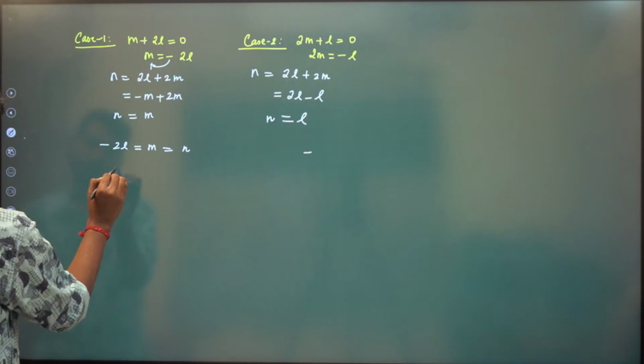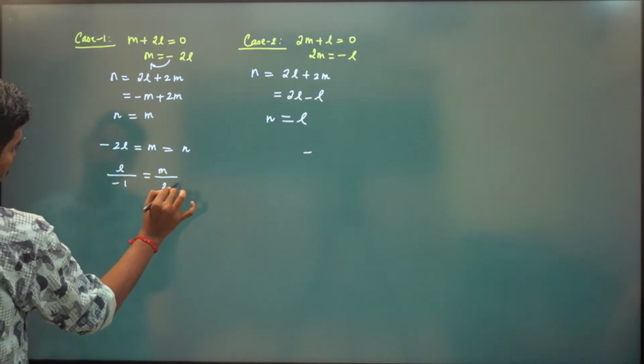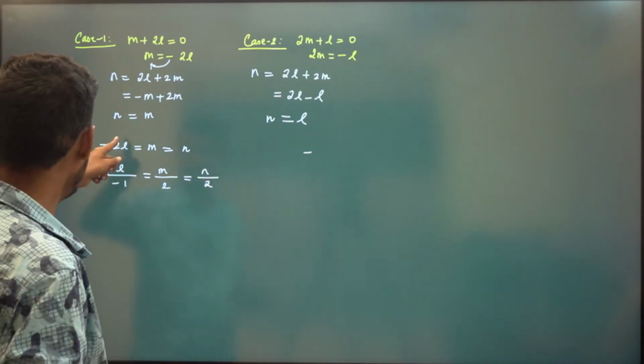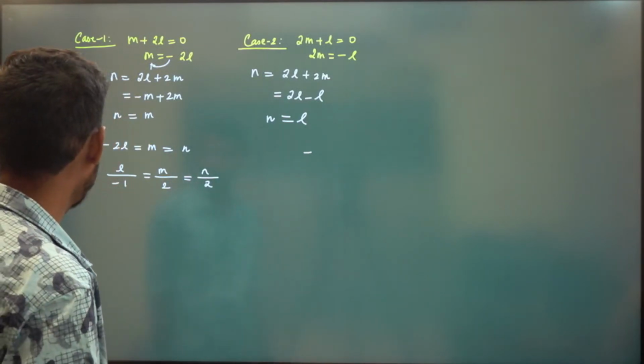If we divide by 2, we will have l by minus 1, m by 2, n by 2. If you want, you can write l by minus 1 by 2, but you should not write l by 2. Sorry, both are not the same.